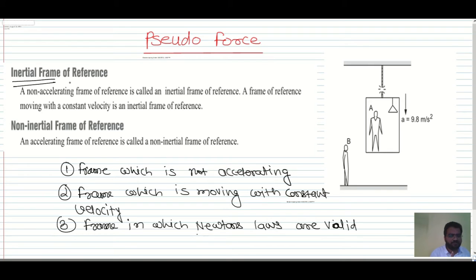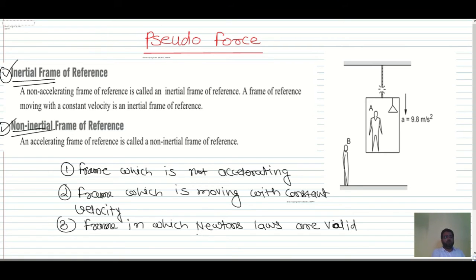Now what is a non-inertial frame of reference? Just the opposite of that. The frame which is accelerating, the frame which is moving with a changing velocity, the frame in which Newton's laws are not valid. So all three definitions are the opposite. A frame which is accelerating, or a frame which changes its velocity, magnitude or direction, whatever it is, is called a non-inertial frame of reference. And the frame in which Newton's laws are invalid is called the non-inertial frame of reference. I hope this is clear, what a non-inertial and an inertial frame of reference are.